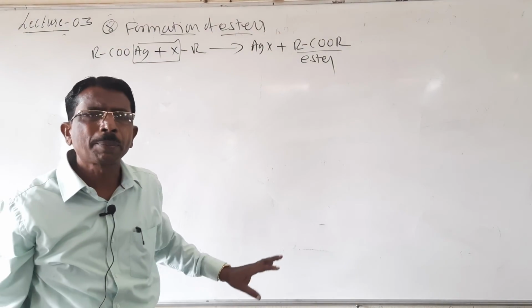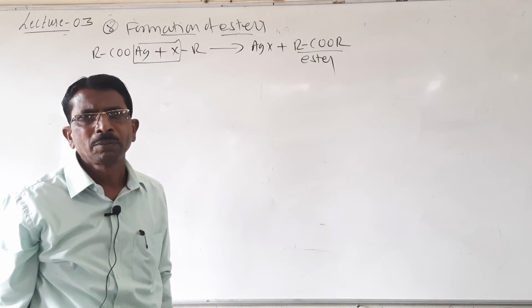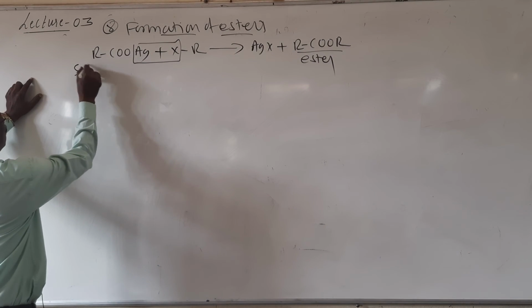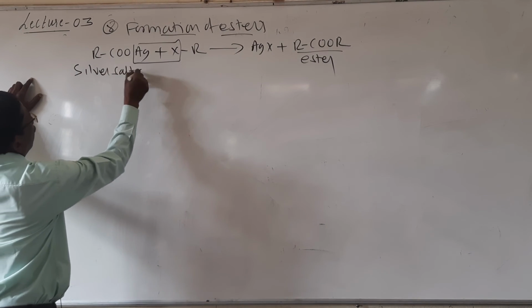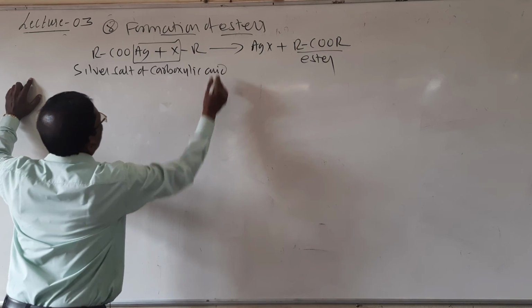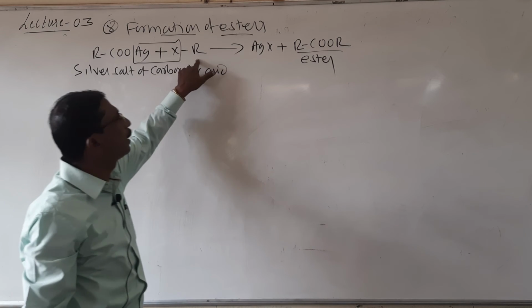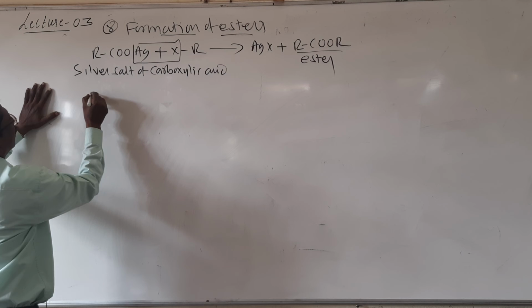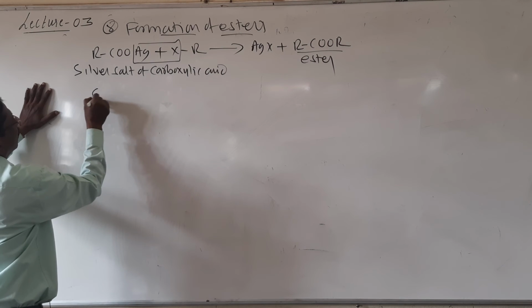I think the statement is for your homework. You write the statement: when the silver salt of a carboxylic acid is treated with an alkyl halide, an ester is formed. I will give an example here.